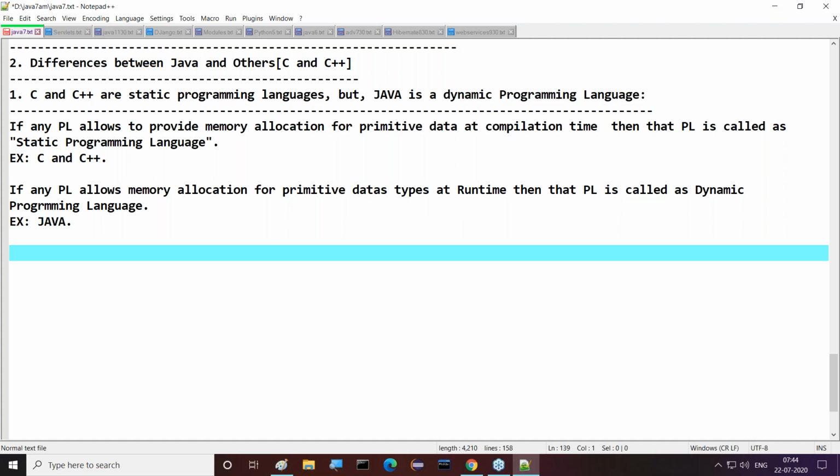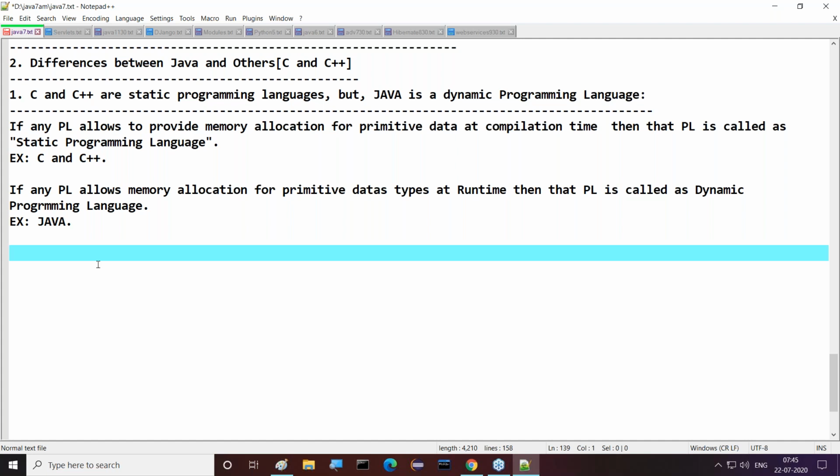Guys, all of you get my points or not? What exactly is the meaning of static programming language and what exactly is the meaning of dynamic programming language? Are all of you getting clarity or not? Please say yes or no, guys. I'm waiting for your reply. Please respond to my questions time to time, otherwise I'm unable to know whether you understood or not. As per that, I will move on to the next concept or repeat once again.